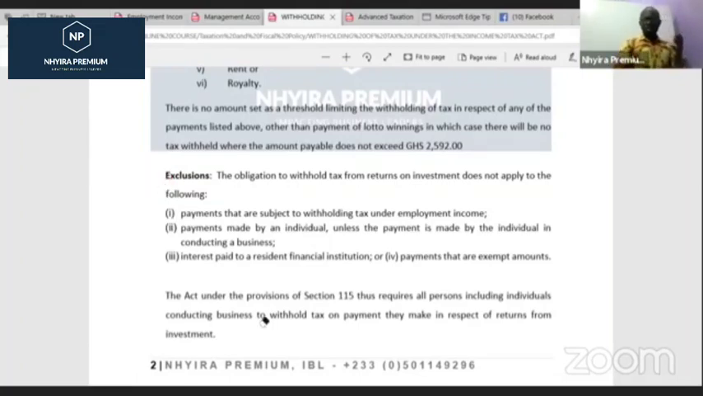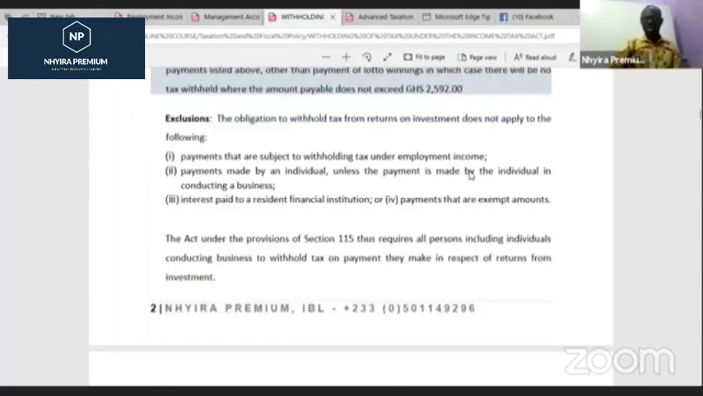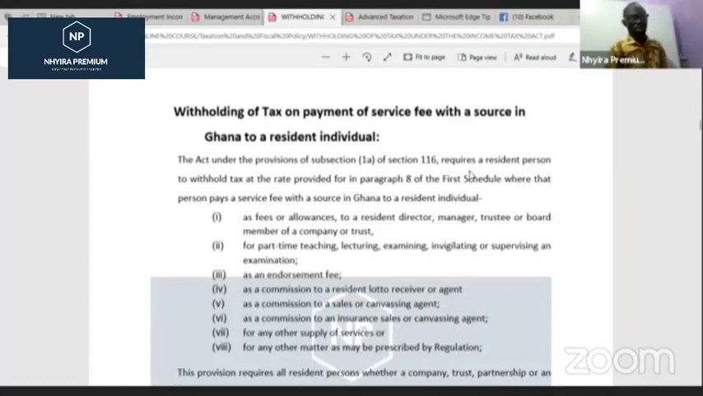Then there is also something that you must understand. The Act, under the provision of Section 115, requires all persons, including individuals conducting business, to withhold tax on payments they make in respect of returns from investment. So as a business, or an individual in a business, we are required to withhold tax on the payments that we make as returns on investment.